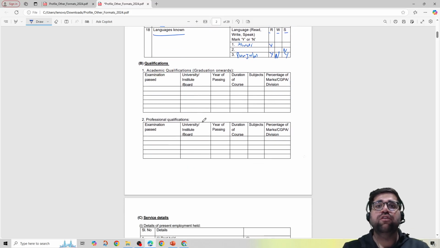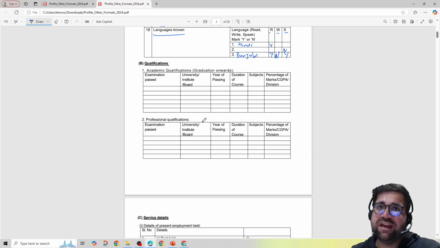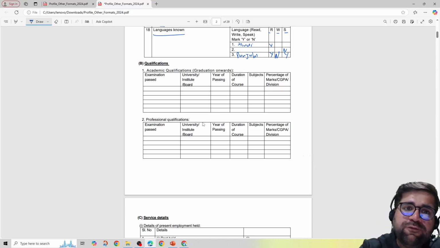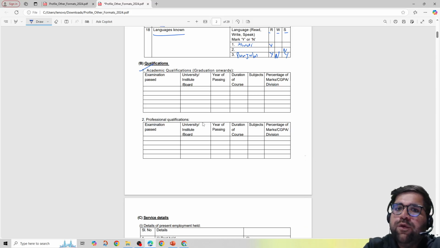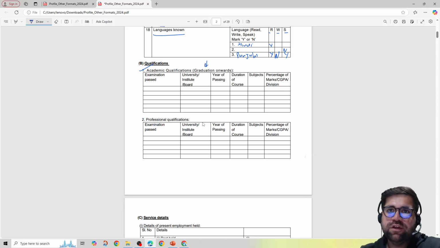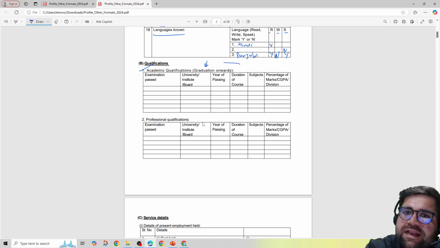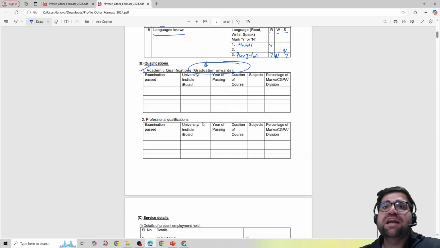Then comes your qualifications. Qualifications are also very, very important because this will be a probable good source of questions for all of you. Okay, so first you have to give your academics, as in any college degree you have done. You have to start from graduation onwards. Nobody should write that they have completed 11th class or 10th class from so and so institution, because that is not mandatory. They are clearly specifying that you have to start from graduation onwards.